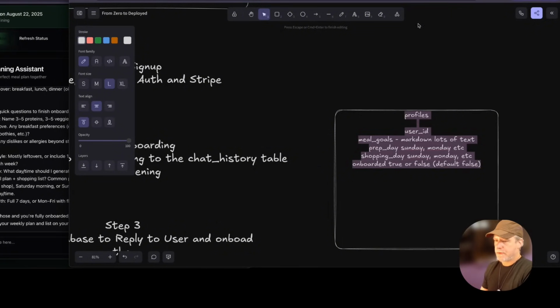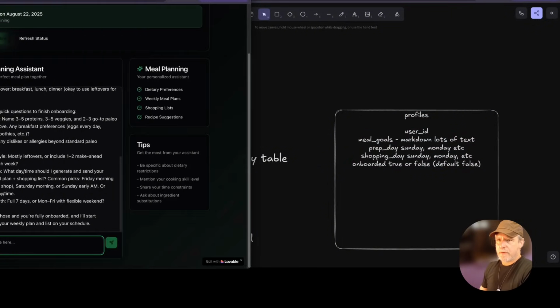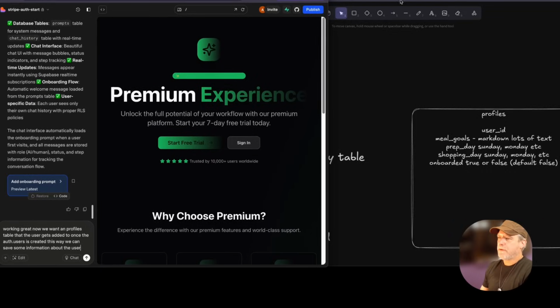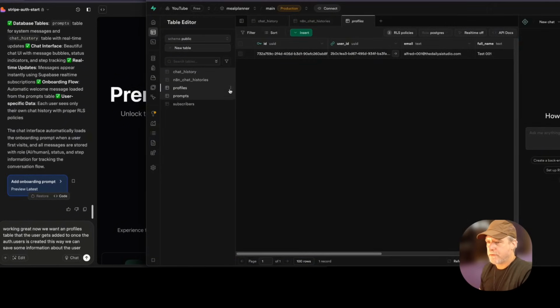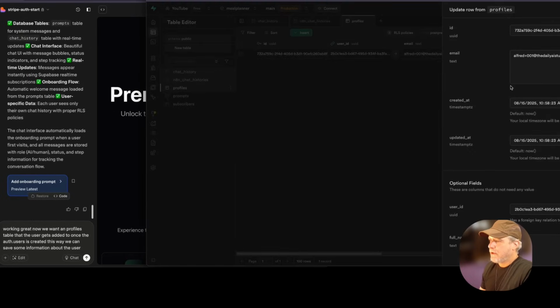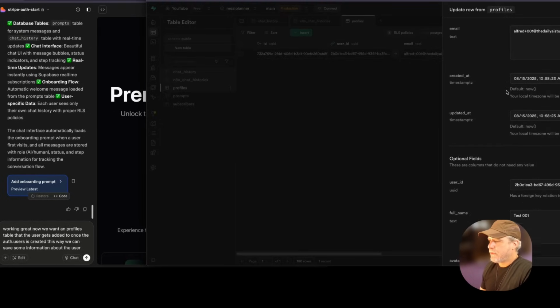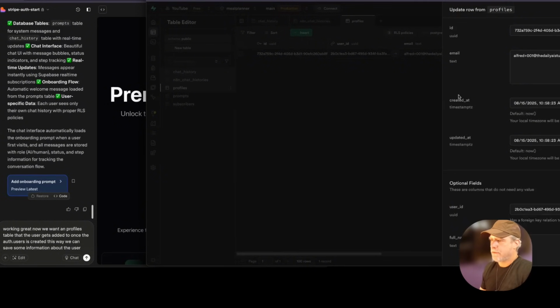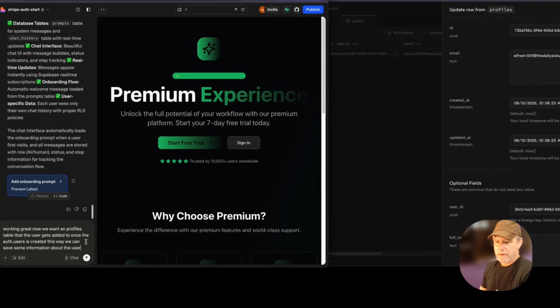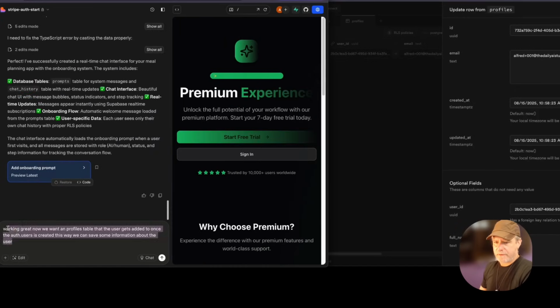Okay, so now I don't know if it already did this because it does. It has it already. Okay, cool, great. This is good. I didn't know that. So we got our profile table, user ID, full name, avatar. Cool. All right. Let's just add some fields there.